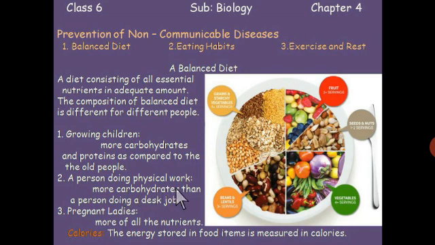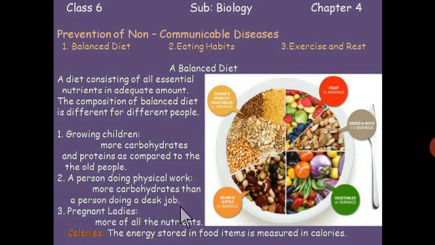A person doing physical work like a laborer or a farmer needs more carbohydrates than a person doing a desk job, like the employees of a bank.